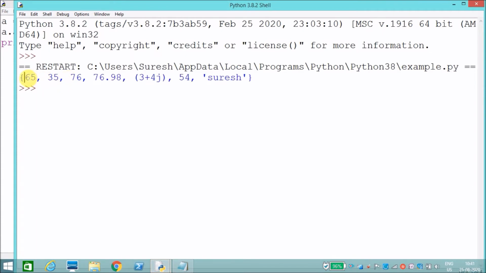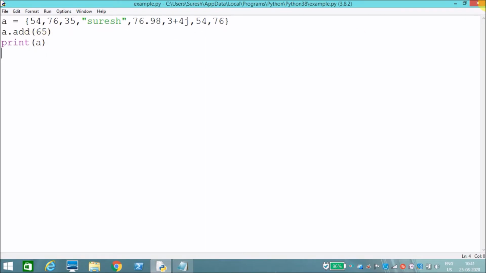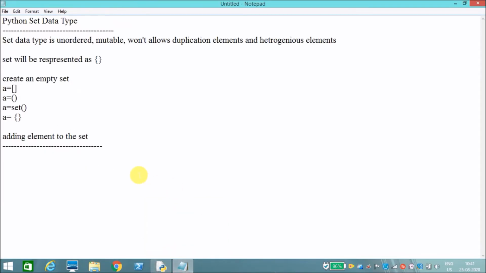See, 65 added. Okay, the add method helps us to add elements to this set. Okay, next method. So, a dot means the set name, set name dot add item. Okay, this is the syntax. Now, remove an element